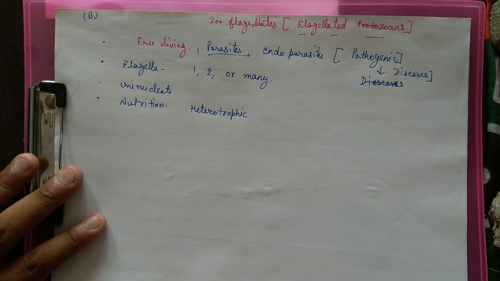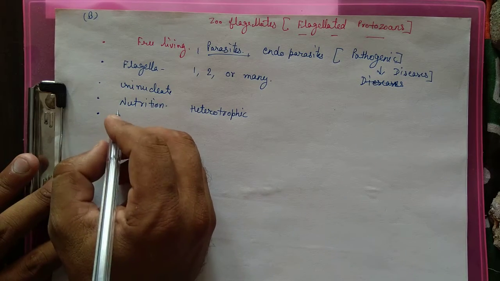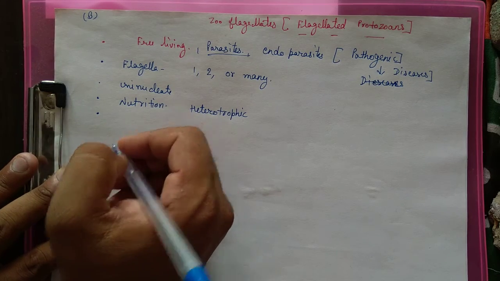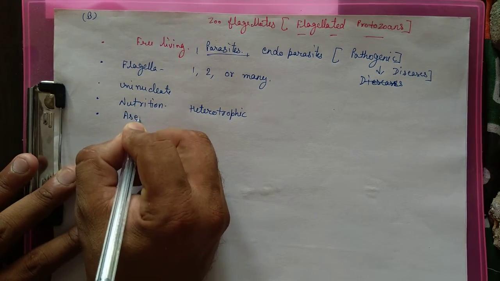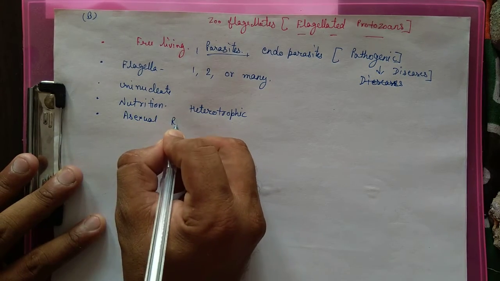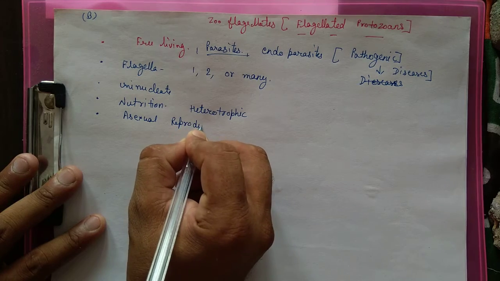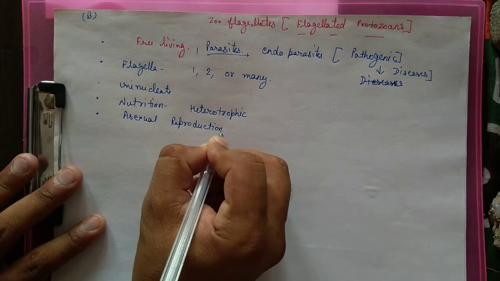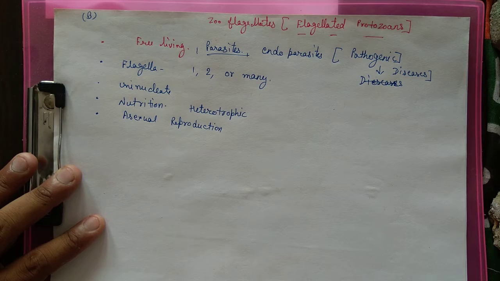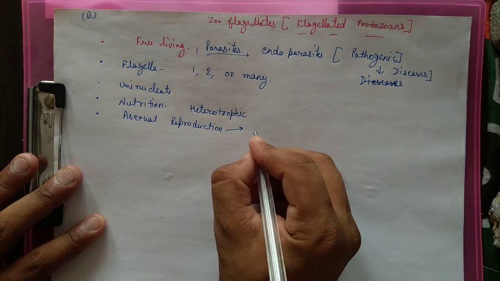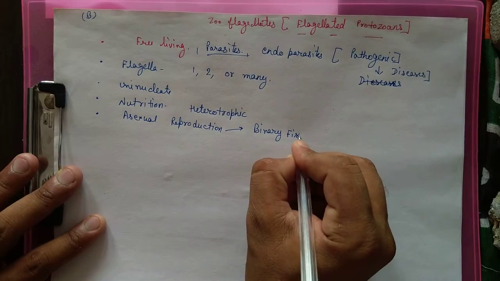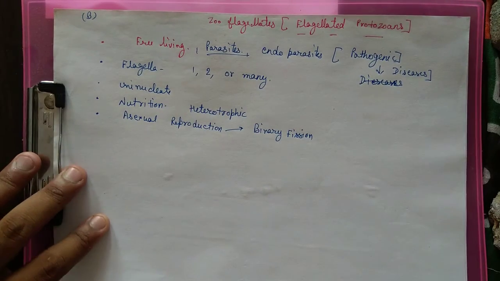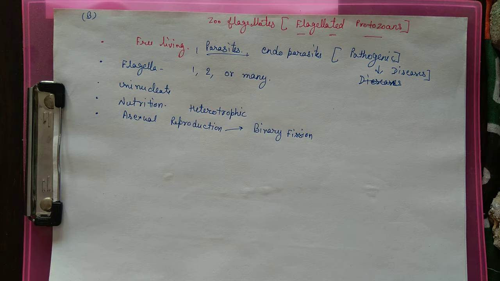And the next general character is reproduction. They show asexual reproduction, by the process of binary fission. So the reproduction है वो asexual mode में होगा with the help of binary fission.